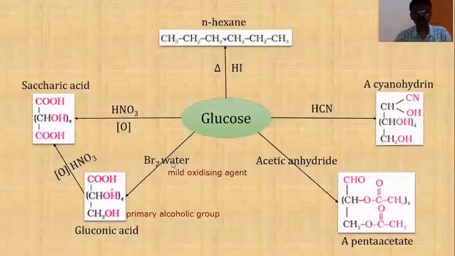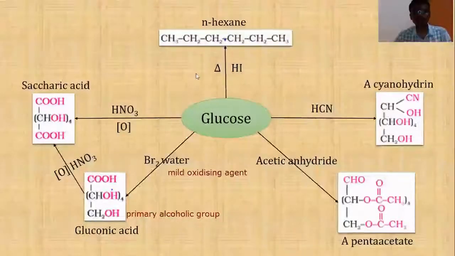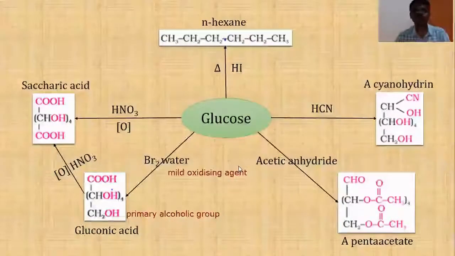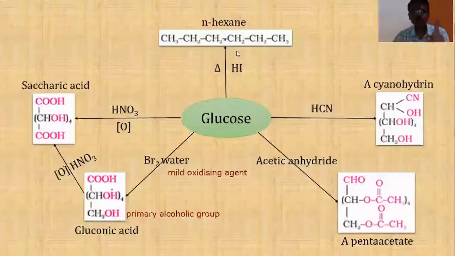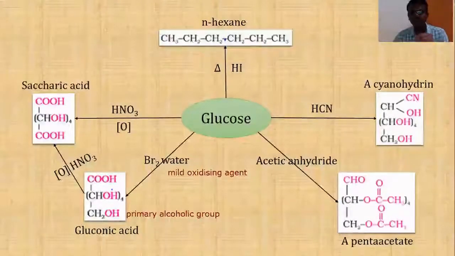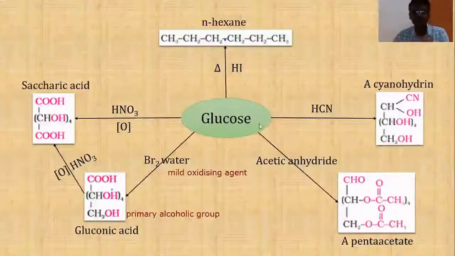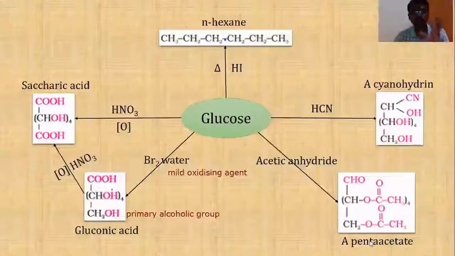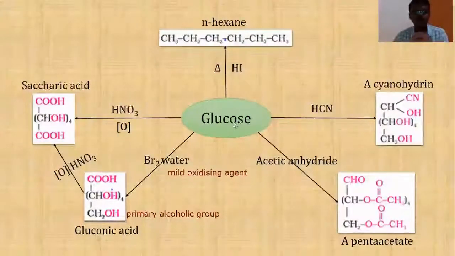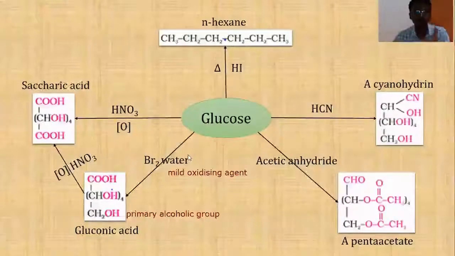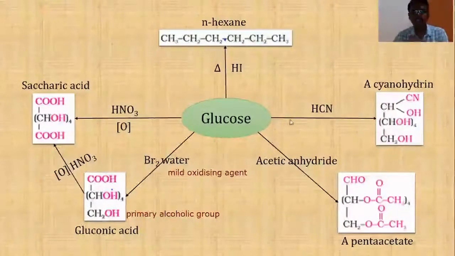Now students, let me summarize. All these reactions are giving important information about the structure of glucose. Glucose treated with HI gives n-hexane, indicating that all the 6 carbon atoms are in an open chain. Glucose reacting with hydrogen cyanide gives a cyanohydrin, indicating that it is a carbonyl compound. Glucose consumes 5 moles of acetic anhydride giving a pentaacetate, indicating 5 hydroxyl groups in it. Glucose on oxidation with a mild oxidizing agent like bromine water gives gluconic acid, indicating that the carbonyl group is an